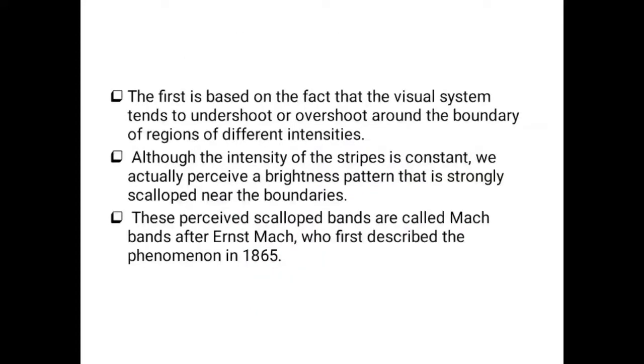The intensity of these stripes is constant, so it actually pursues a brightness pattern that is strongly scalloped near the boundaries. In this second image, the constant stripe denotes an actually perceived brightness pattern that is strongly scalloped near the boundaries.